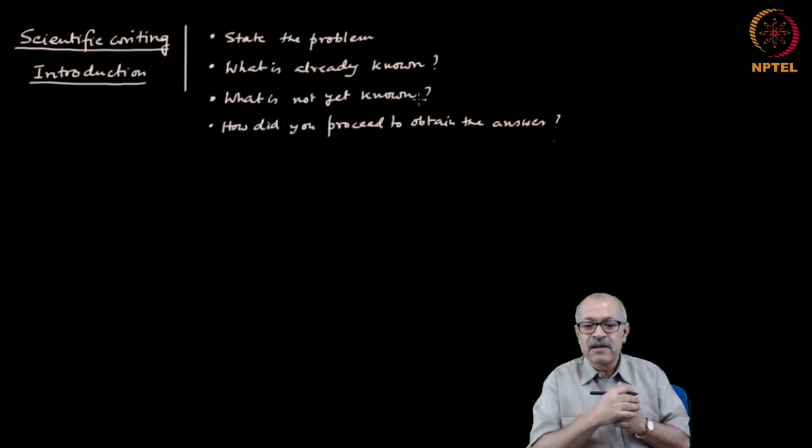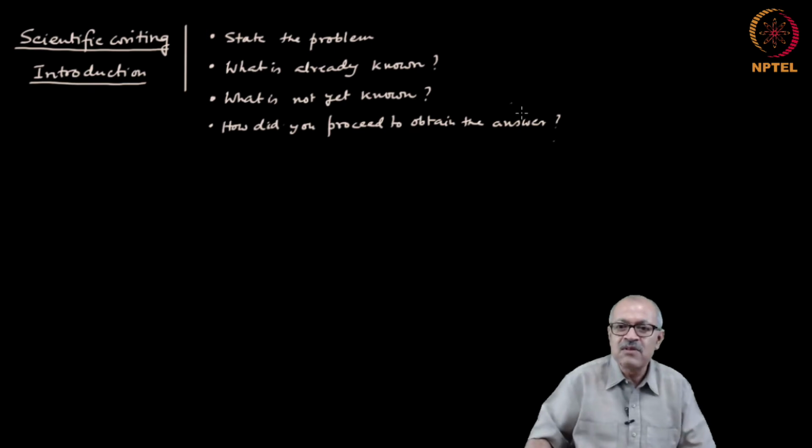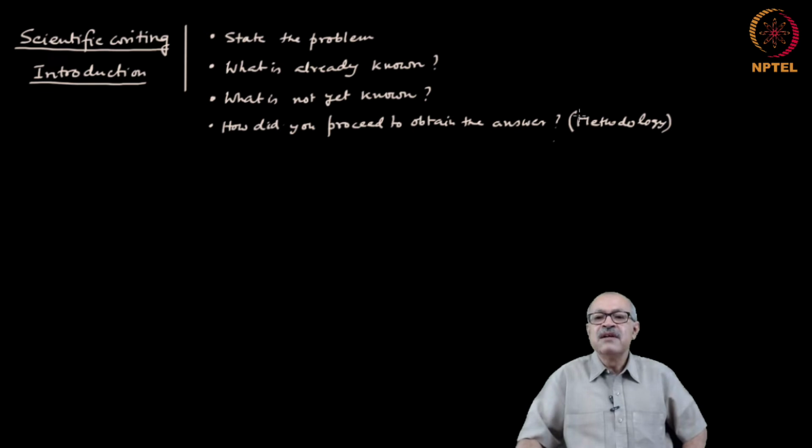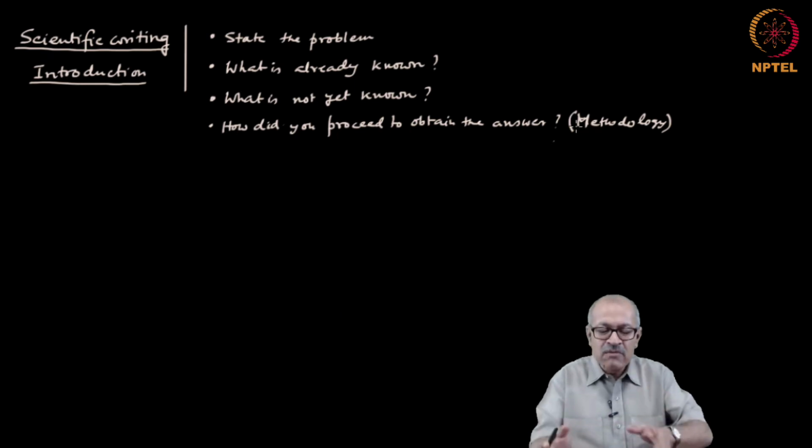So, this is actually the question of methodology. And since there are various techniques and methods available in science, experiment, theory building and all that, you have to state what you did.